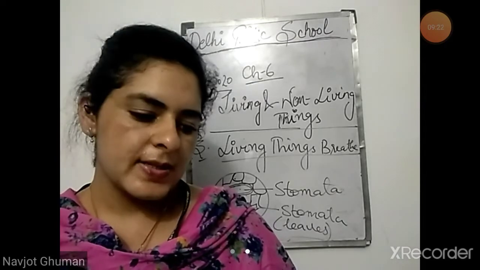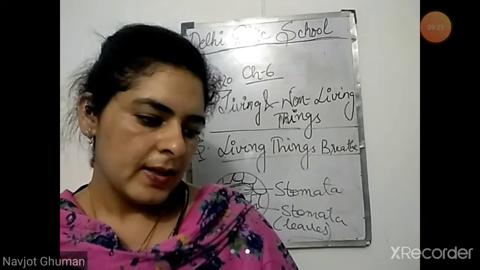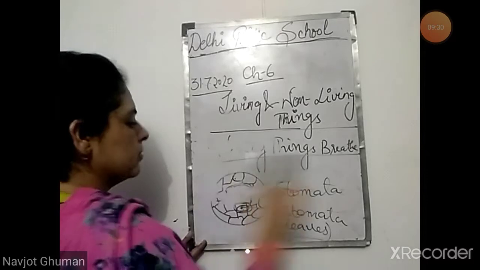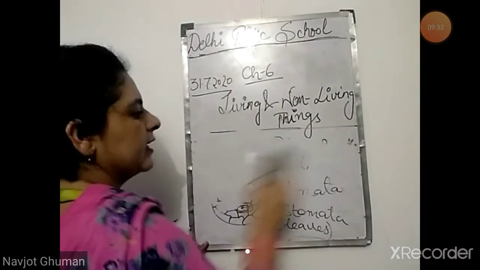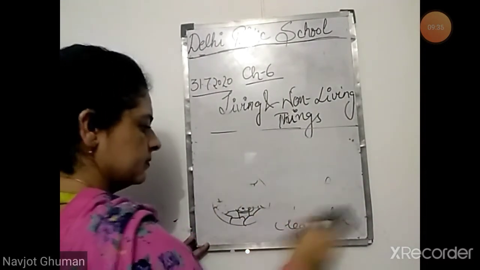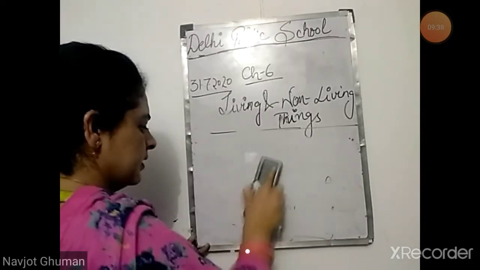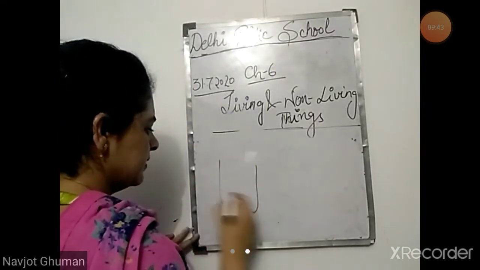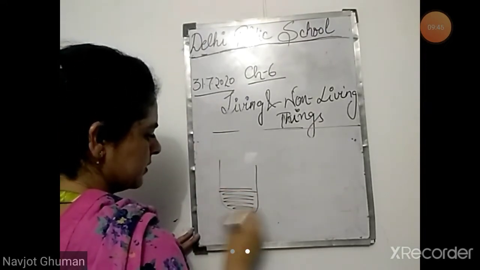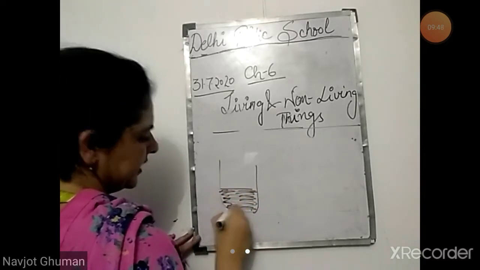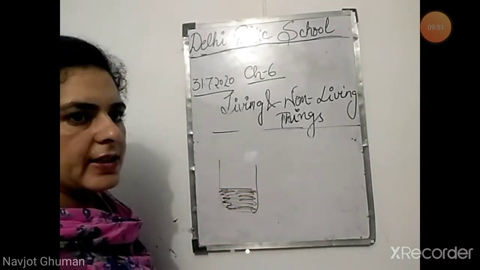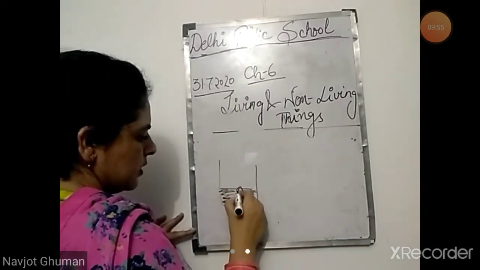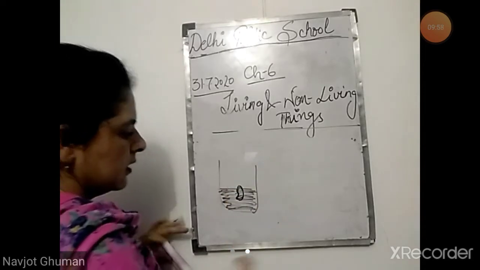After a few days, you will see baby plants growing from the seeds. Plants are living things and therefore they grow. Now, how do you have to perform this activity? Take any glass jar and take soil. Put soil in the glass jar. Suppose this is your glass jar. You have added soil in it. Take any seed. Take any gram seed, any bean seed, rajma seed. Put that seed in this soil.